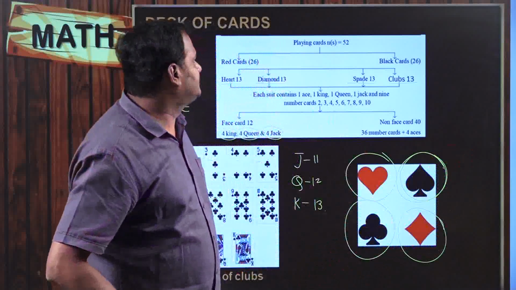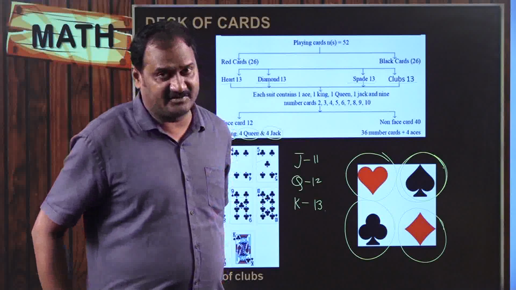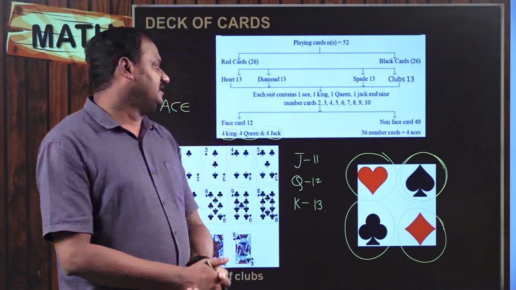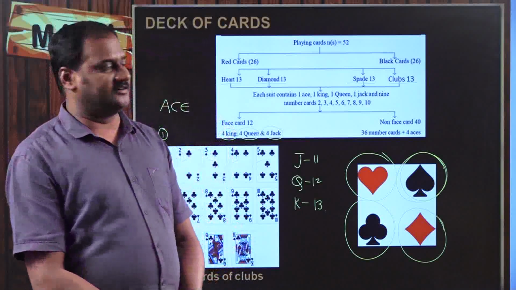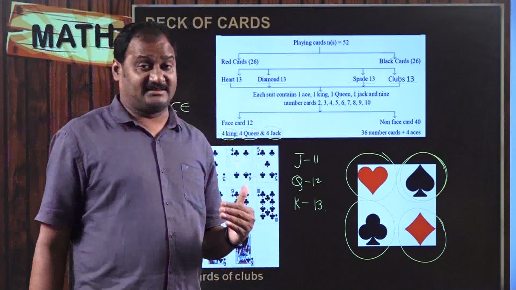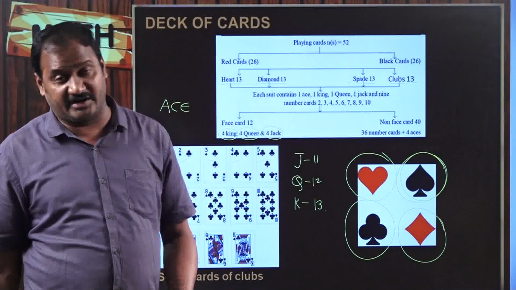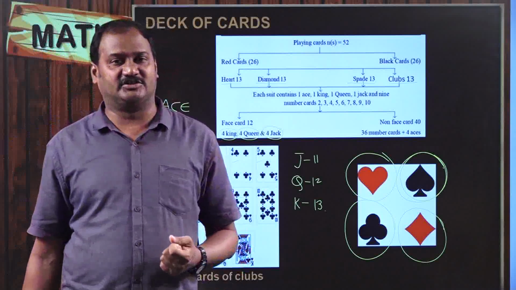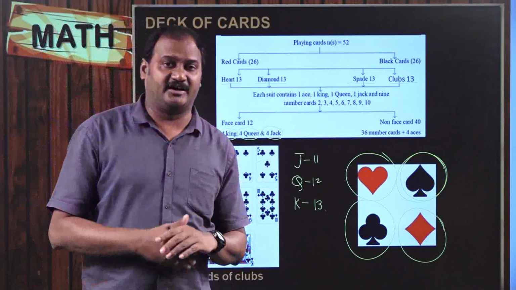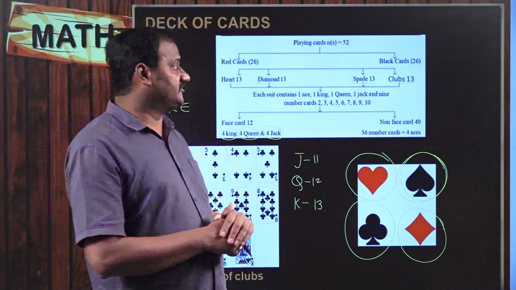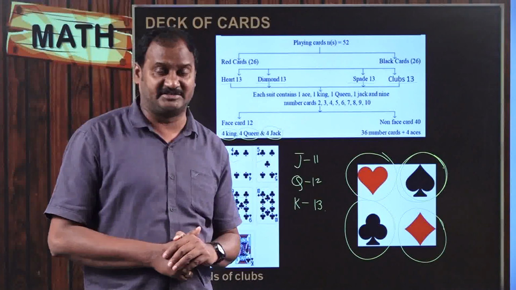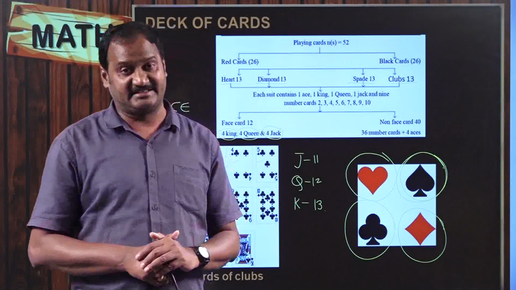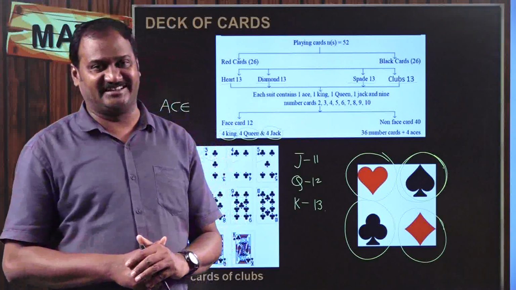So this is about playing cards, the deck of cards. Of course, we can have very interesting problems on playing cards, as well as interesting problems on tossing coins, as well as interesting problems on rolling dice also. So in the coming module, we are going to discuss a few problems which were given in previous board examinations. Of course, they are really interesting to solve. Hope you understand and enjoy the class. Thank you.